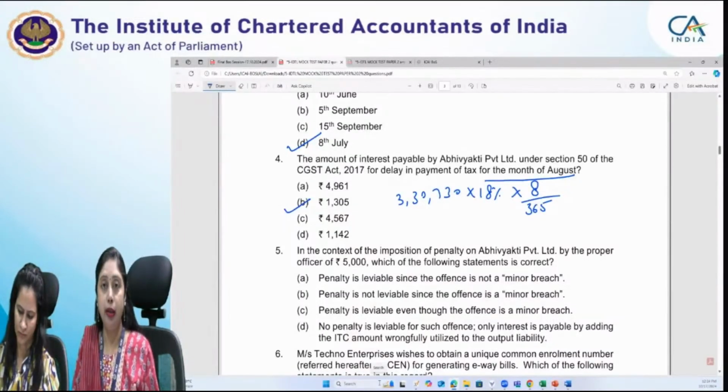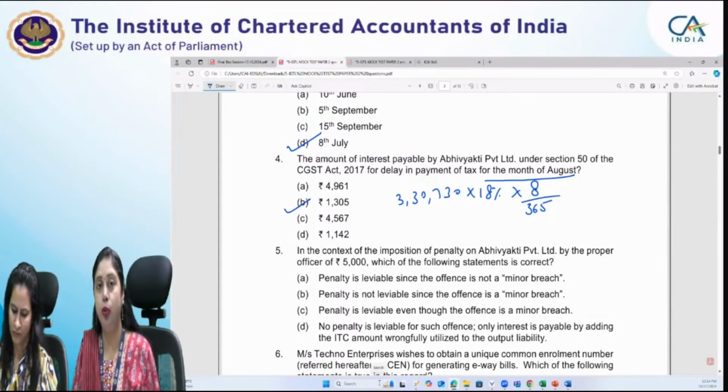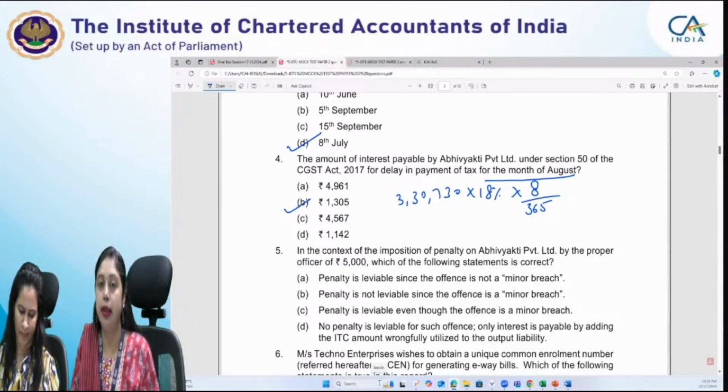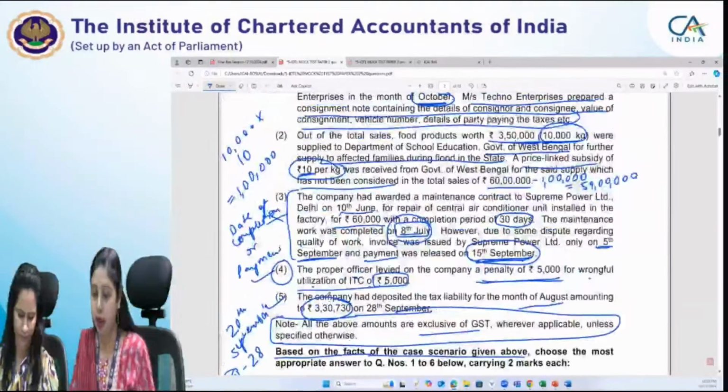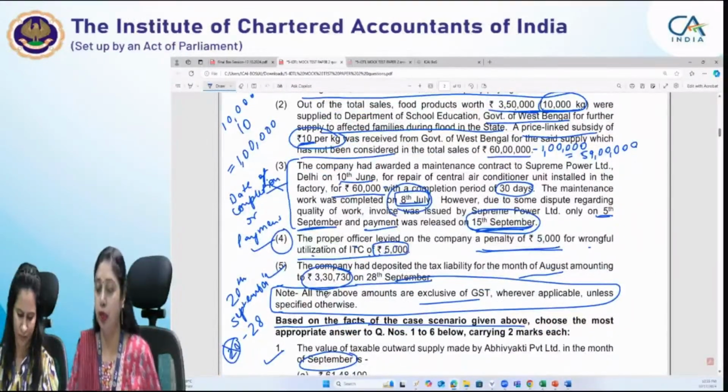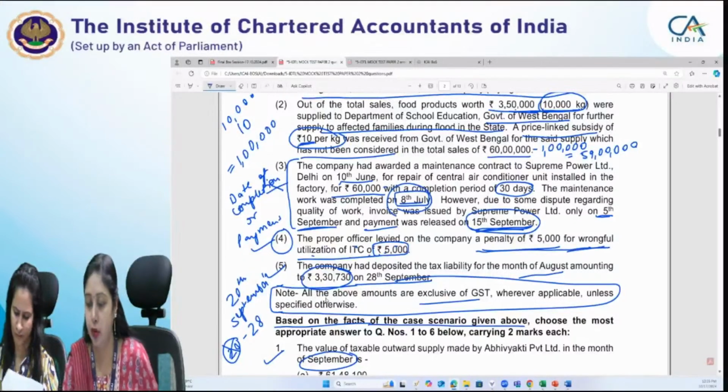Don't get confused with this point: interest is payable only when ITC is utilized and not when ITC is only availed. That is a separate point which is there in section 50. Here we are talking about penalty. And in this case, the question provides that the ITC has been wrongly utilized.